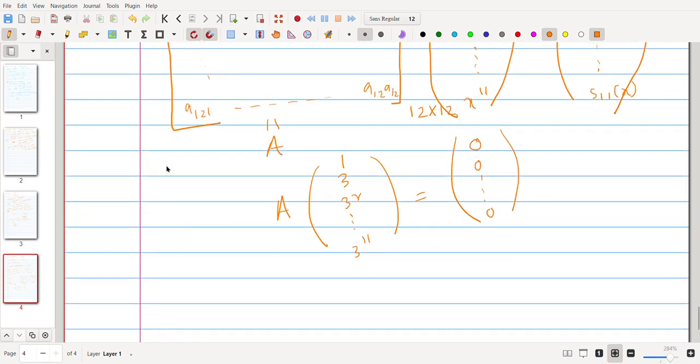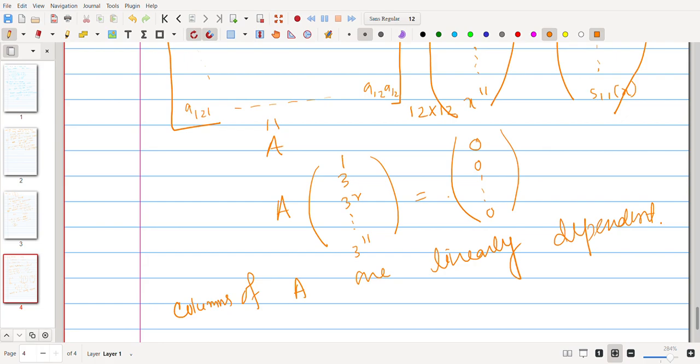Now observe that A sends one non-zero vector to a zero vector. That means the columns of A are linearly dependent. Now, whether we check linear independence or dependence, we are doing it with the coefficients, because 1, x, x square, and so on up to x to the 11th form a basis.